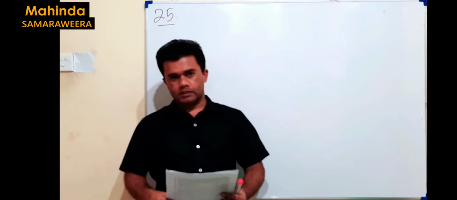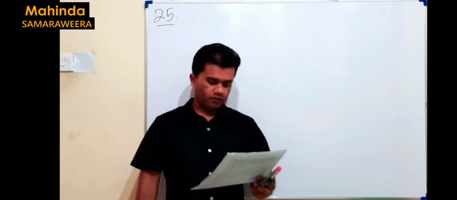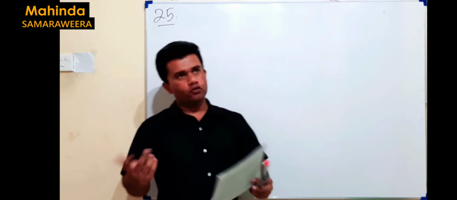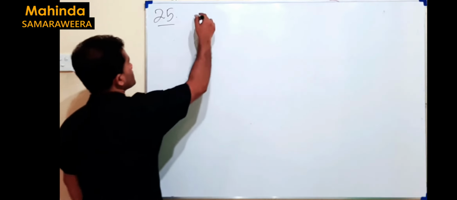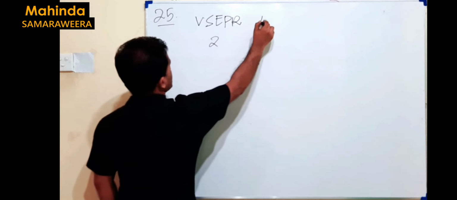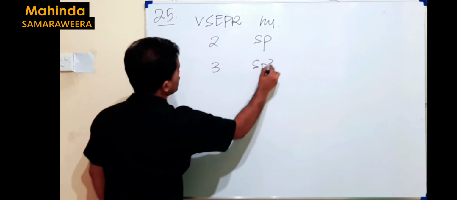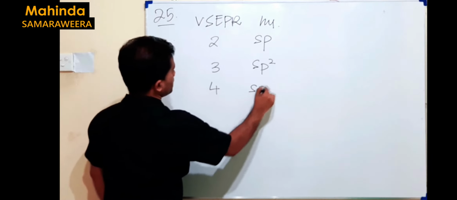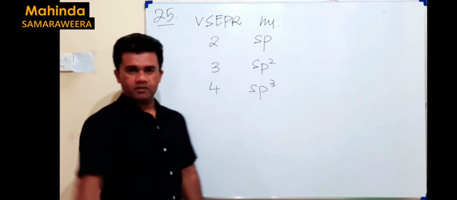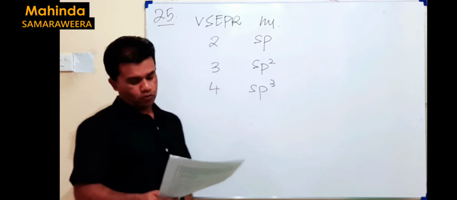We have come to the last MCQ, but you know it is a very simple question. Which one of the following hybridizations is similar to the hybridization of the central atom of NH3? You know how hybridization is predicted? It's according to VSEPR. 2 VSEPR, your hybridization should be sp. 3 VSEPR, it will be sp2. 4 VSEPR, it will be sp3. That's how we predict it. 5 dsp3, 6 d2sp3, like that. VSEPR means both the sigma bonding pairs and lone pairs.